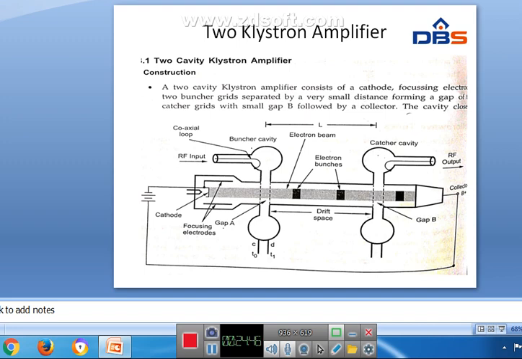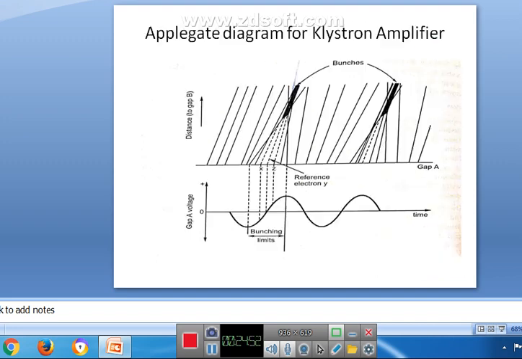That electron is called the reference electron, Y. And electron Z passes gap A slightly later than Y.